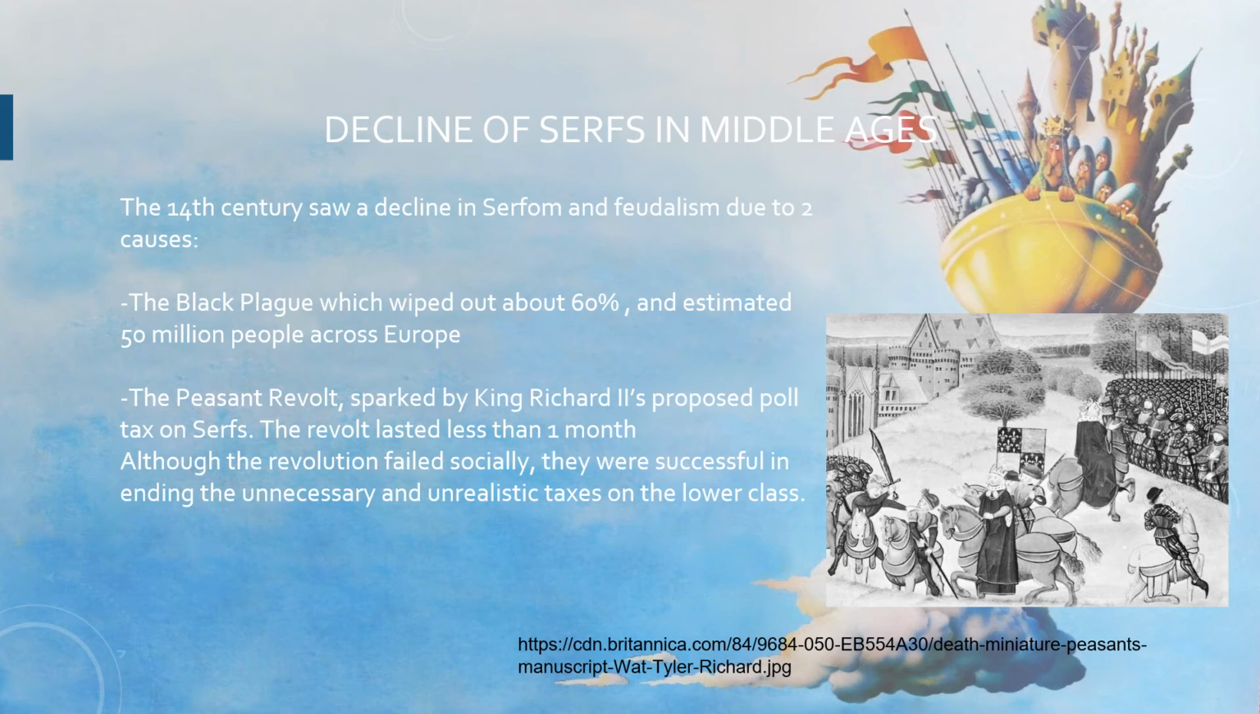The 14th century saw a decline in serfdom and feudalism due to two causes: the Black Plague, which wiped out about 60% and an estimated 50 million people across Europe, as well as the Peasant Revolt, sparked by King Richard II's proposed poll tax on the serfs. The revolt lasted less than a month. Although the revolution failed socially, they were successful in ending the unnecessary and unrealistic taxes on the lower class.